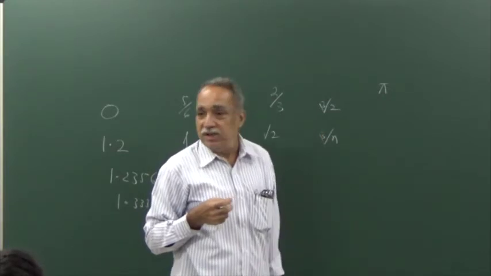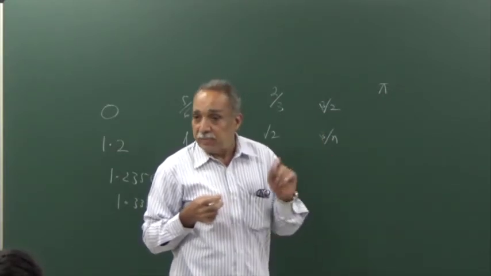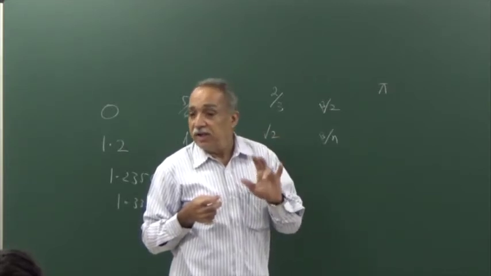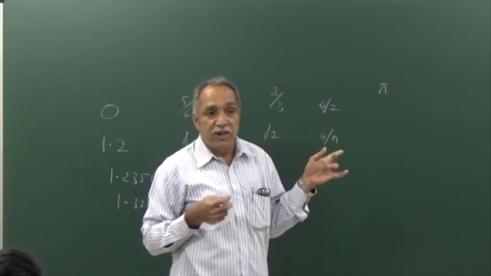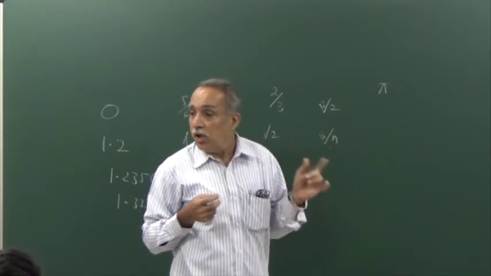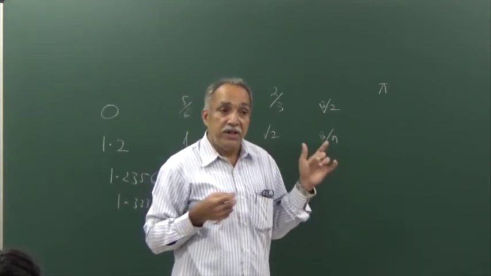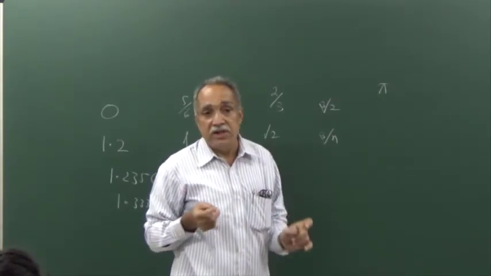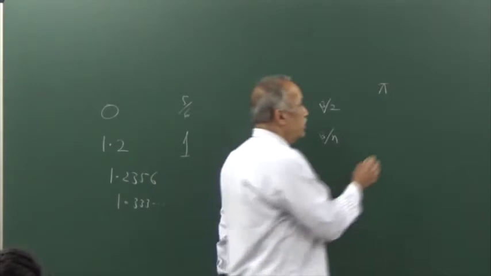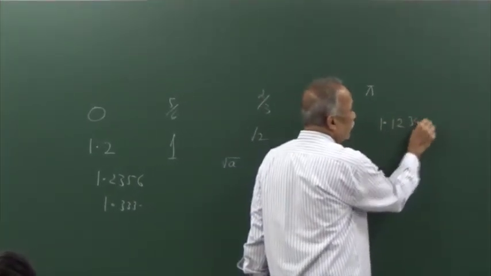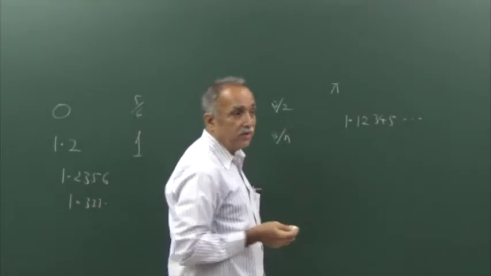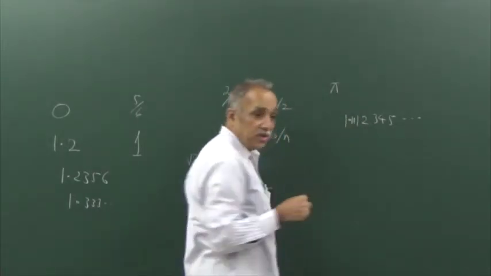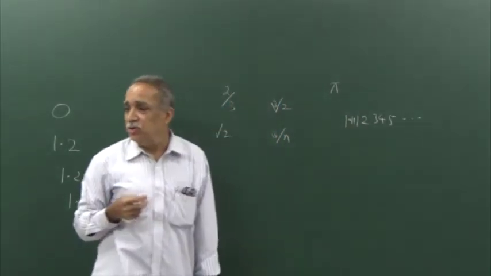It is not expressible in the form a by b. If represented as a decimal, it will not give you a terminating decimal or a recurring non-terminating decimal. Decimal expansion will be neither recurring nor terminating. It will be a non-terminating, non-recurring decimal, so irrational. Any non-terminating, non-recurring decimal is an irrational. For example, this is an irrational, this is another irrational, this is a third irrational. Any number of irrationals you may construct like this.